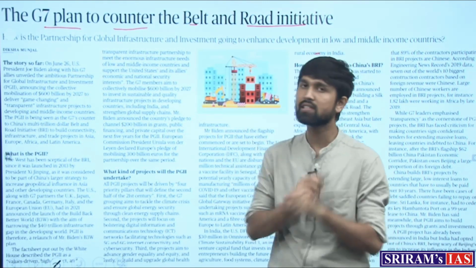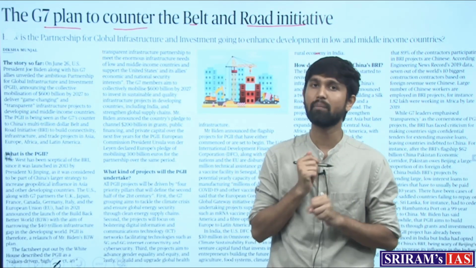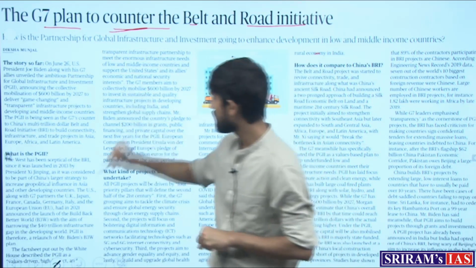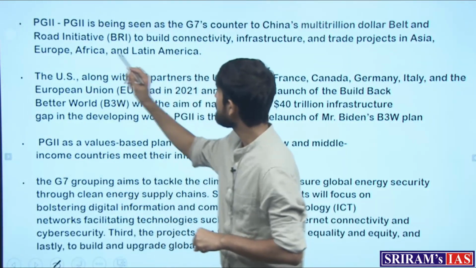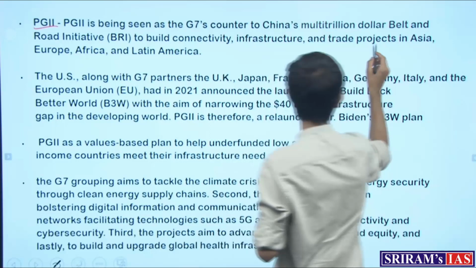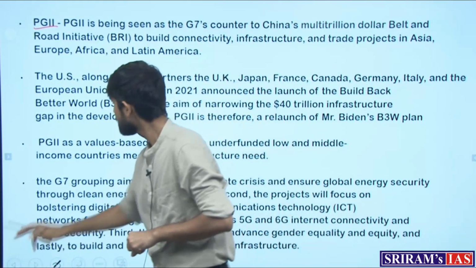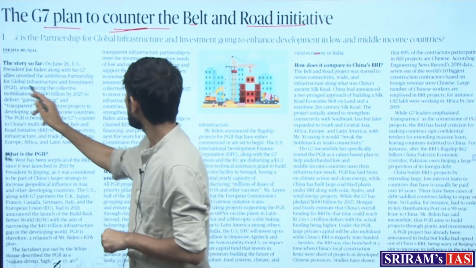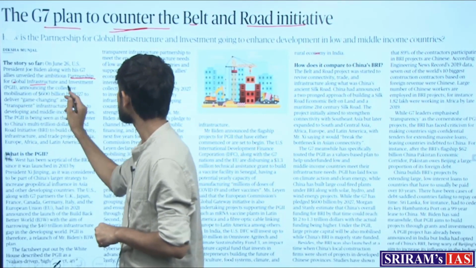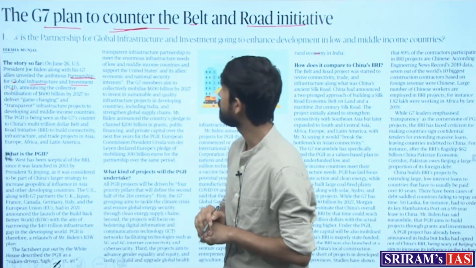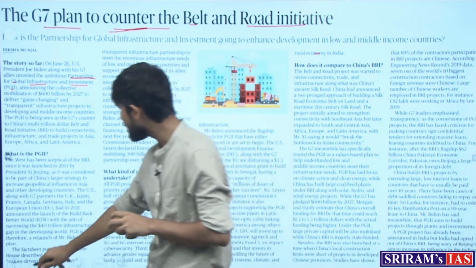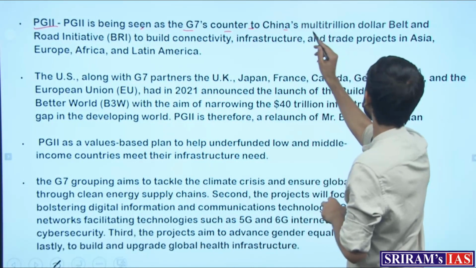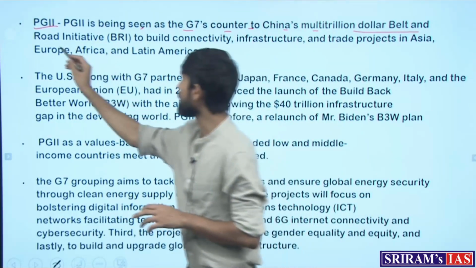So one such effort in the recently concluded G7 summit is the counter plan by G7 countries, which is known as the PGII, or the Partnership for Global Infrastructure and Investment. That is the full form for PGII. Now, what is this PGII? It is being seen as the G7's counter to China's multi-trillion-dollar Belt and Road Initiative.